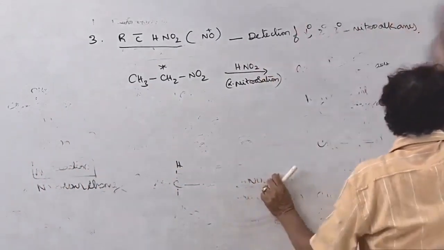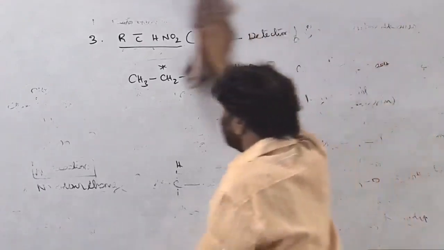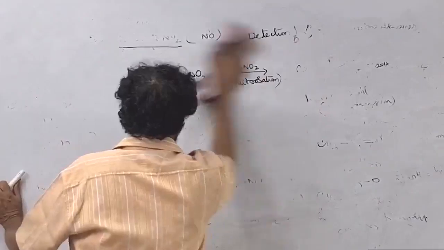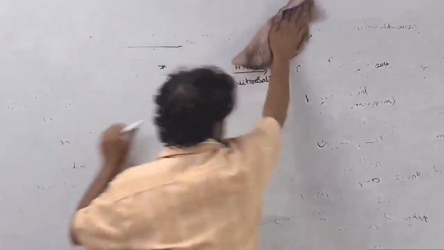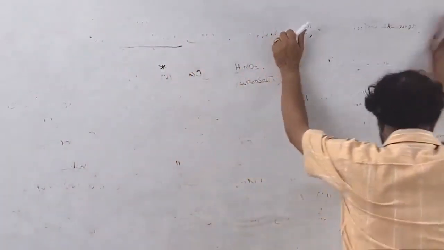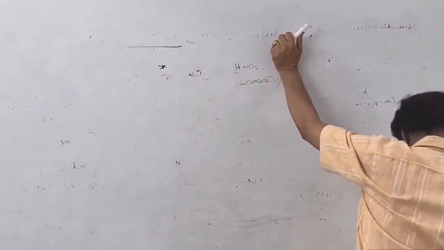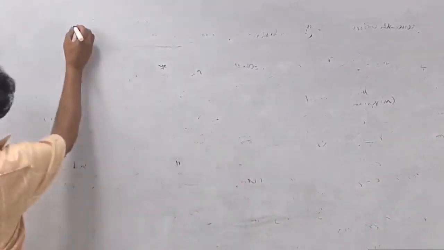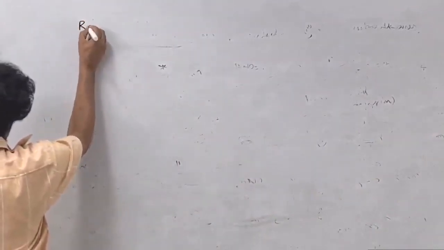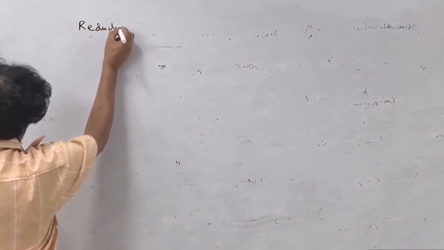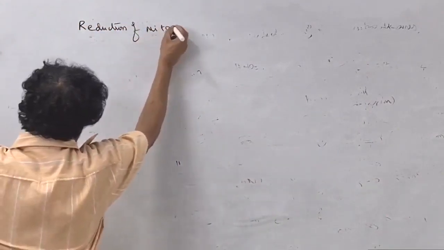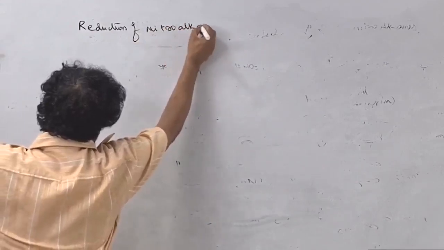So now what is the other reaction? The next reaction is the reduction of nitroalkanes.